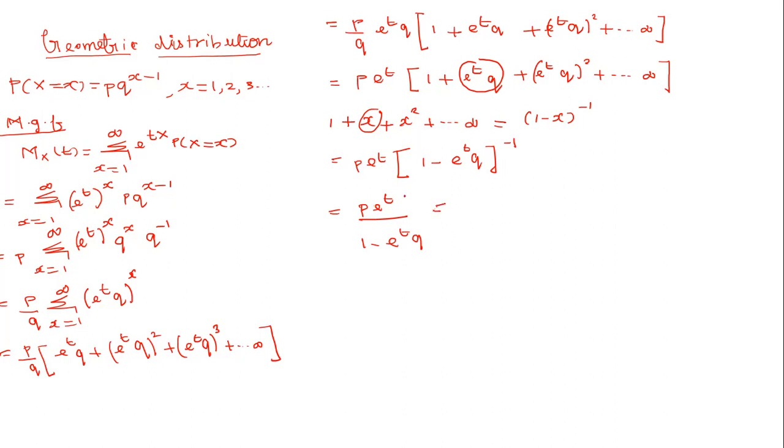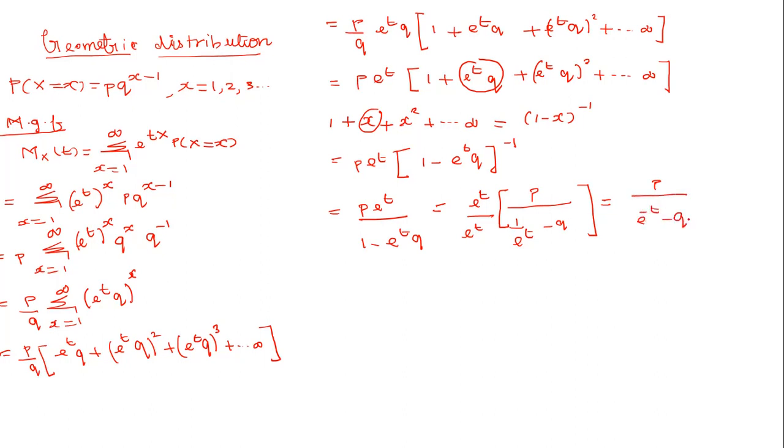We can take e power t outside from the expression, so we are left with only p in the numerator. In the denominator, you can take e power t outside, so we will be having 1 by e power t, and then q. Cancelling e power t, we will be having p divided by 1 by e power t, which can be written as e power minus t, minus q.